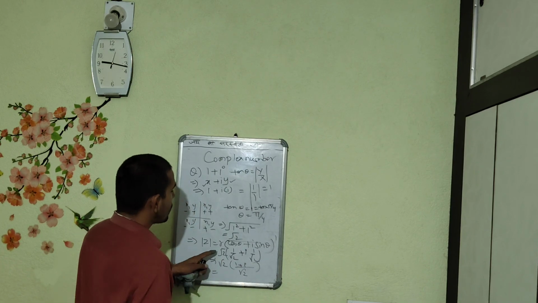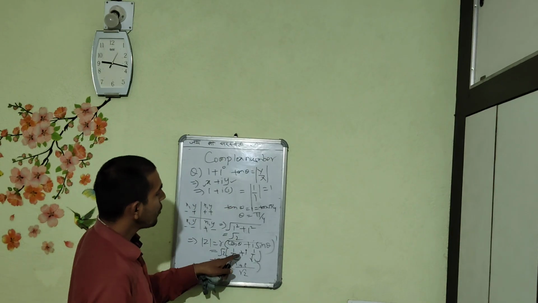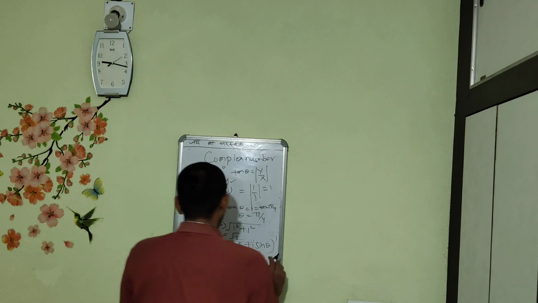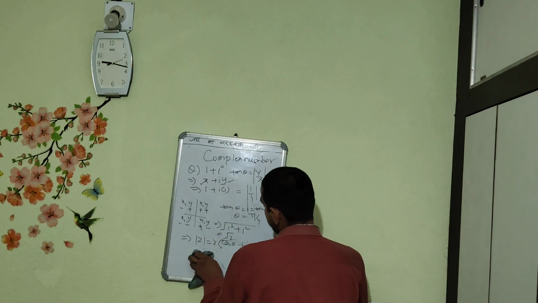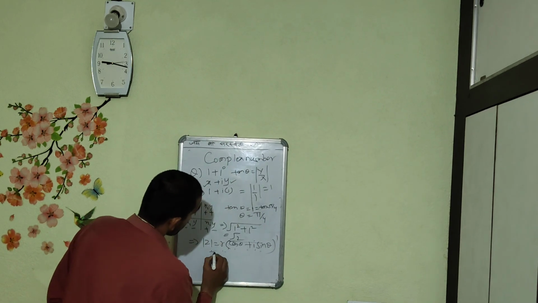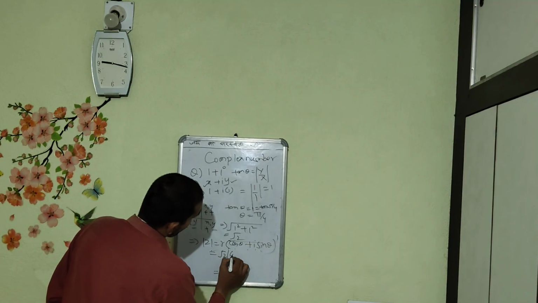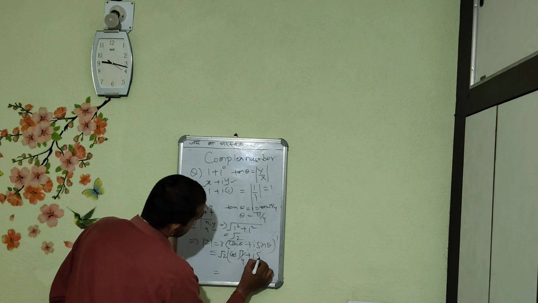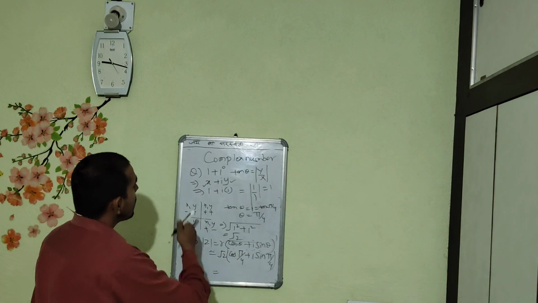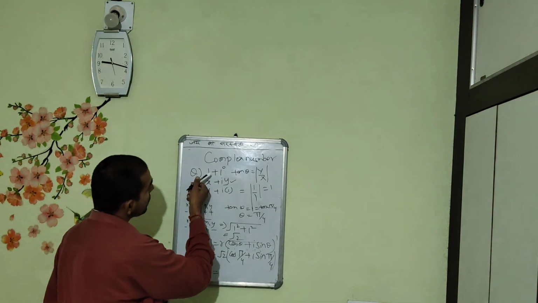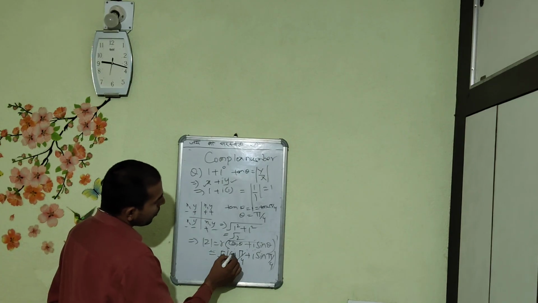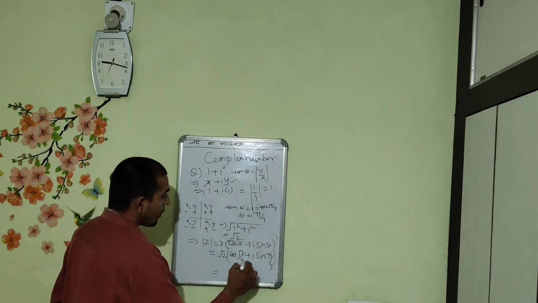When we solve the equation, it will be written as root 2 cos of pi by 4 plus i sin pi by 4. So we had represented this complex number 1 plus i in polar form, that is root 2 cos pi by 4 plus i sin pi by 4.